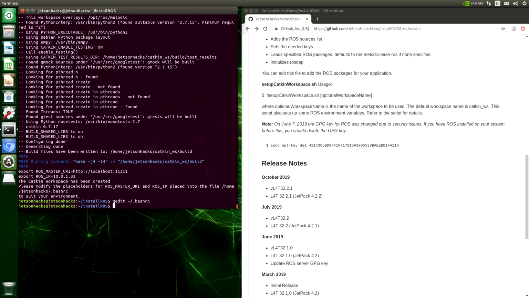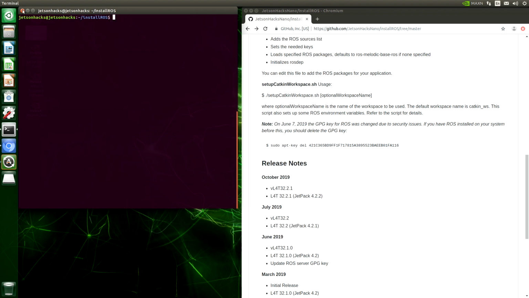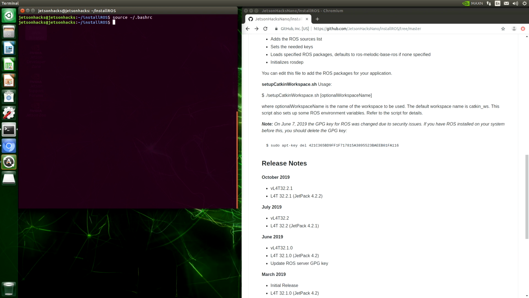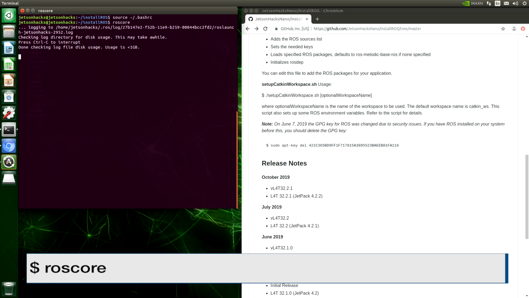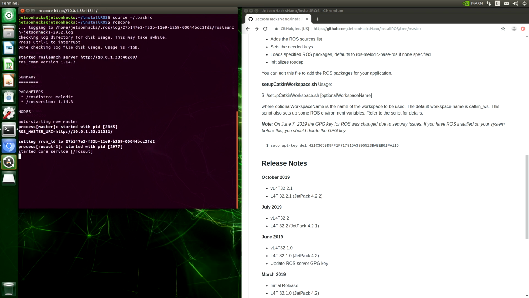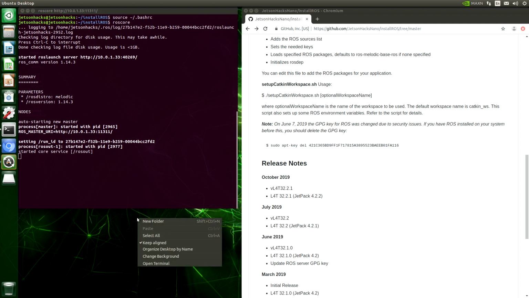Clear this off. We need to source bash RC again. We can do that by opening up a new terminal, or we can source it here. And now we can run ROS core. And let's make sure it's running.